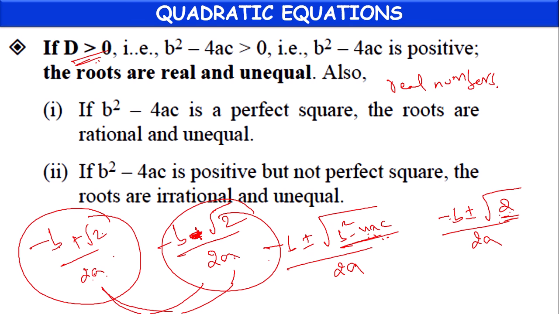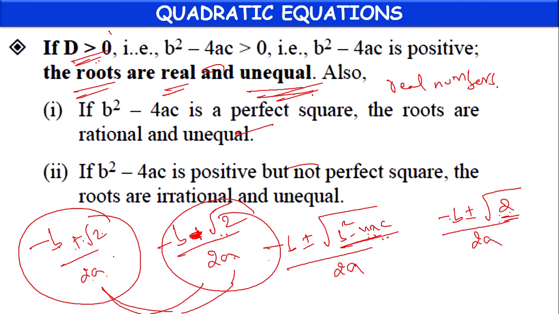No. Because in one root we have plus root 2, and in another root we have minus root 2. So they are unequal. The roots are real numbers and the two roots are different from each other.